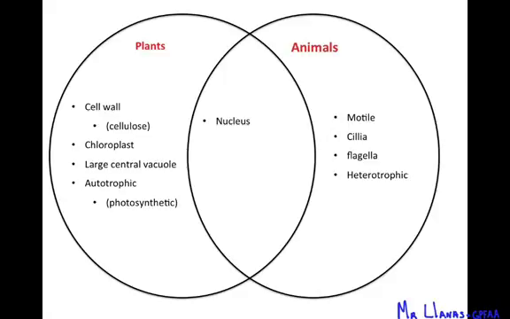The cells both have a nucleus, so they're eukaryotic. They have membrane-bound organelles like mitochondria, chloroplasts, endoplasmic reticulum, and lysosomes. They have DNA. They also have ribosomes, which are not organelles. They're structures in the cell. Ribosomes make proteins, they synthesize proteins. And DNA, we know that it's a double helix.